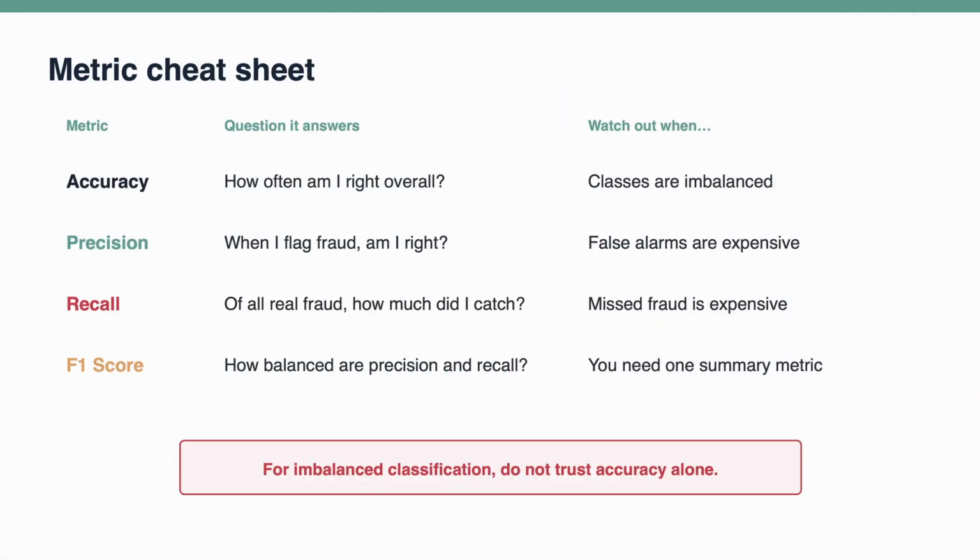Here is the cheat sheet. Accuracy asks how often the model is correct overall. Precision asks how reliable the positive predictions are. Recall asks how much of the real positive class we captured. F1 score provides one combined view of precision and recall, but even F1 should be interpreted in context. For imbalanced problems like fraud detection, disease screening, defect detection, or churn prediction, accuracy alone is not enough.